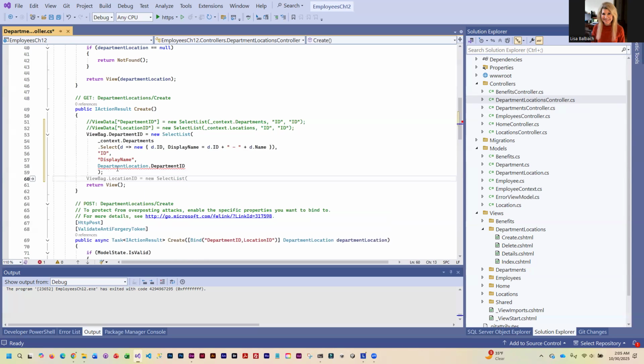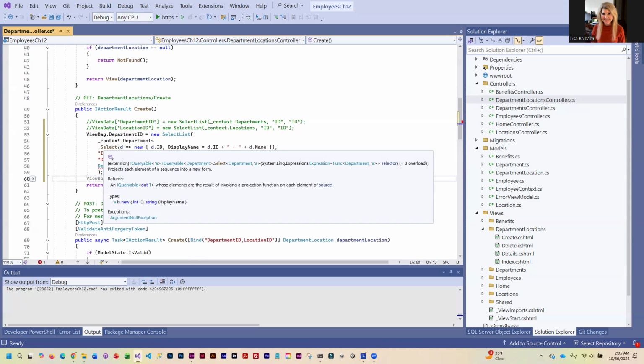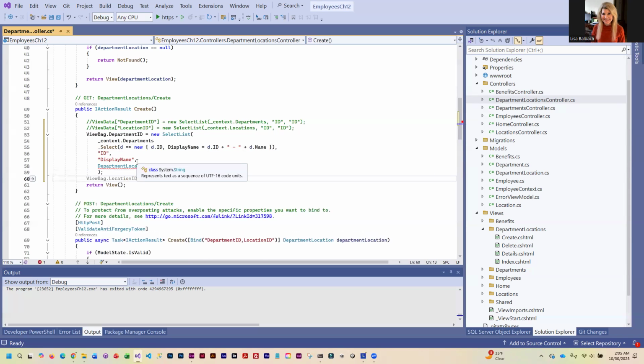Pretty sure I did that right. View bag, not department equals new select list. Select ID plus a dash. This is how we want it to display. Comma.